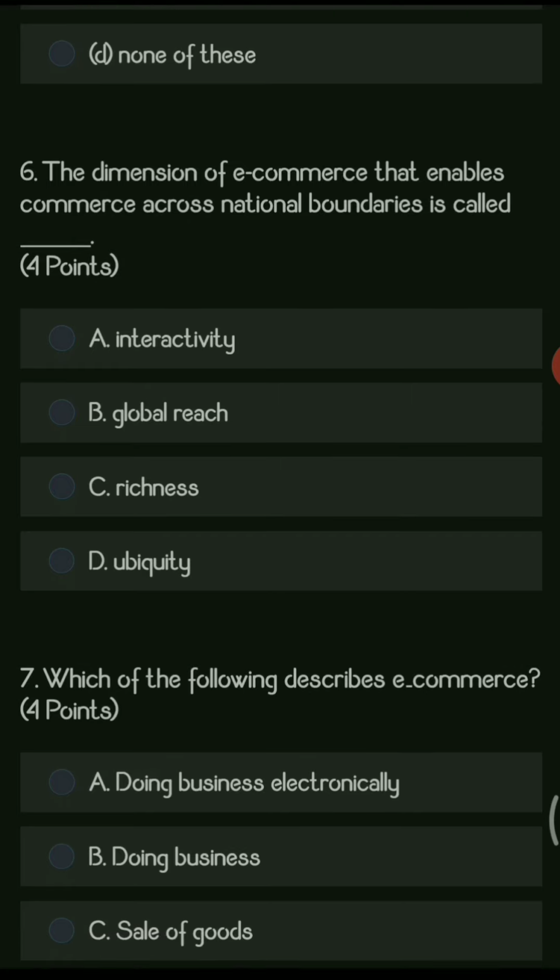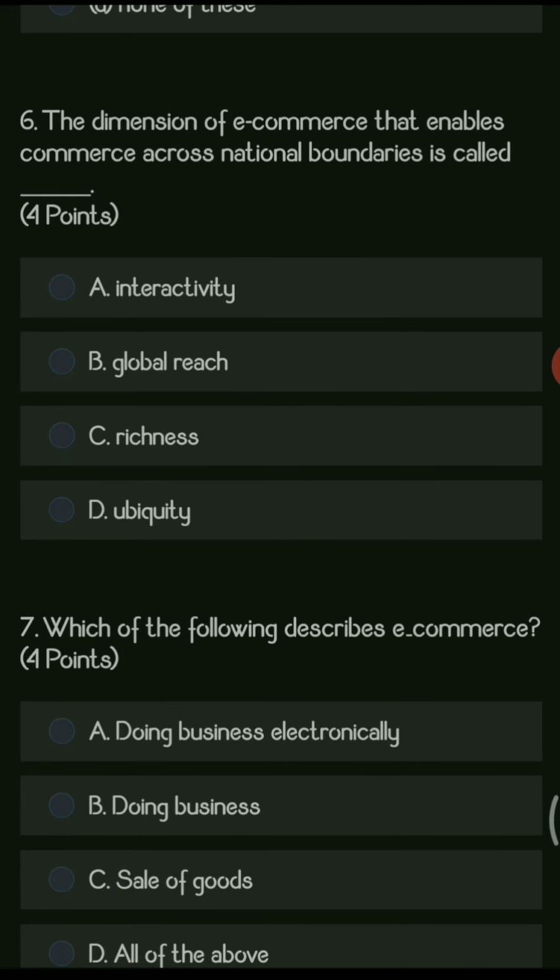The next question is, the dimension of e-commerce that enables commerce across national boundaries is called as Dash. Options are interactivity, global reach, richness, and ubiquity. So the right answer for this particular question is global reach.